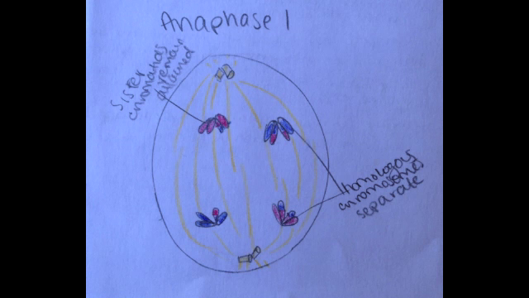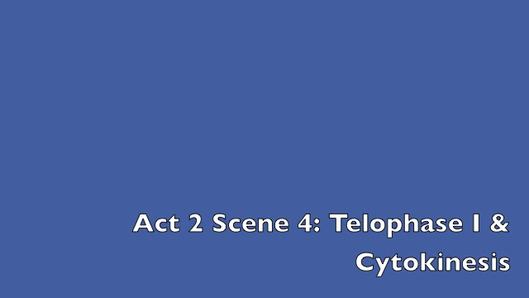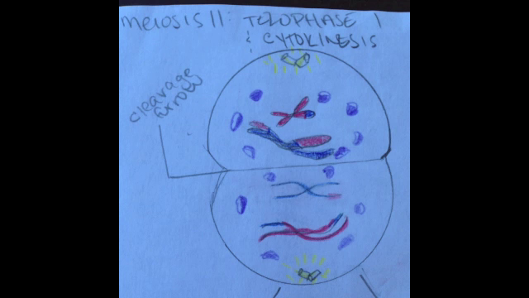The homologous chromosomes separate. One of each pair goes to the opposite pole of the cell, changing the chromosome number from 2N to N, or diploid to haploid. The sister chromatids stay together. Two daughter cells are formed and immediately enter meiosis II to separate the sister chromatids.